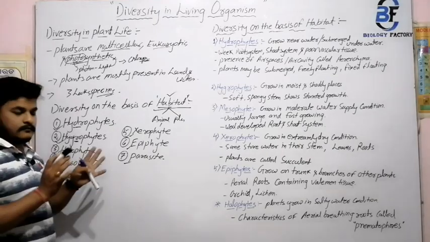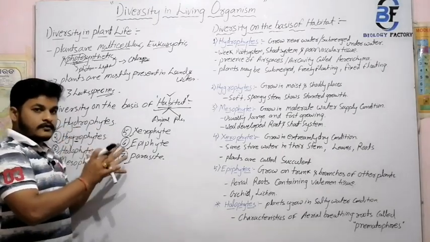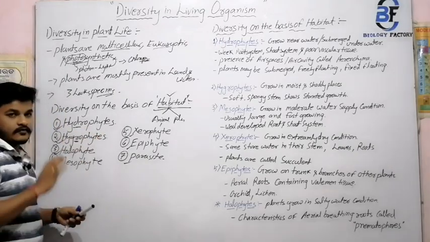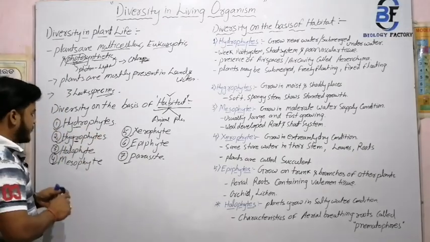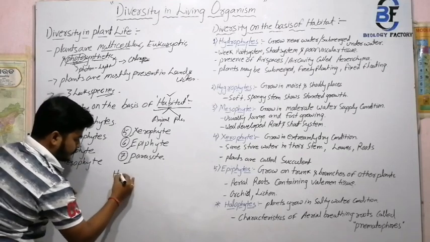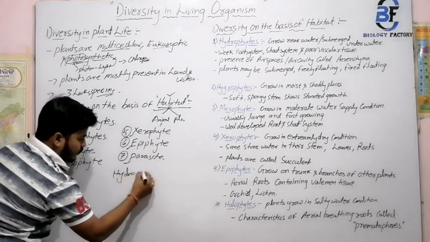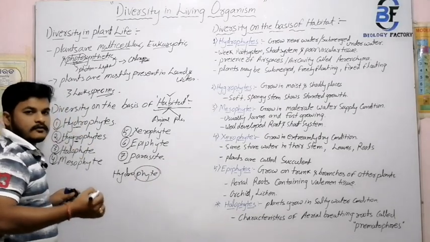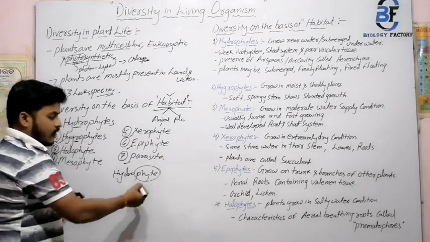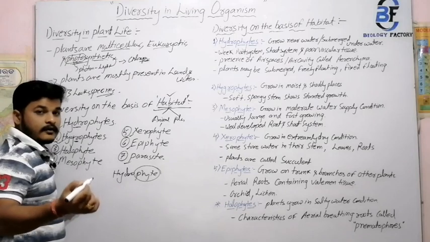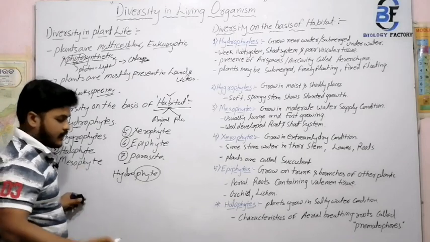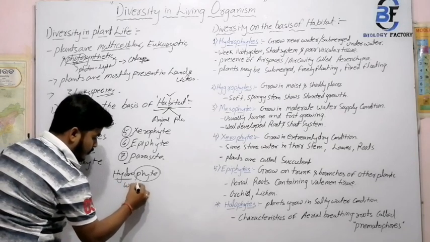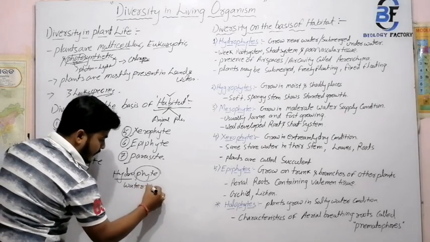You just focus on the board and the points first. So what are hydrophytes? We just split the term first. Hydro means water. Hydrophyte. Phyta is developed from the word phyton. Phyton means plant. Hydrophyte, hydro means water, that means it is the combination of water and plant.